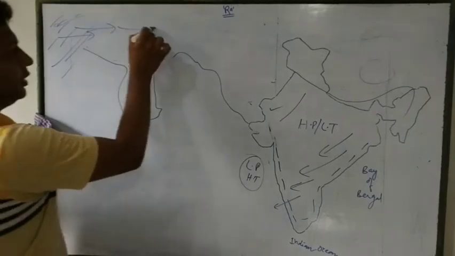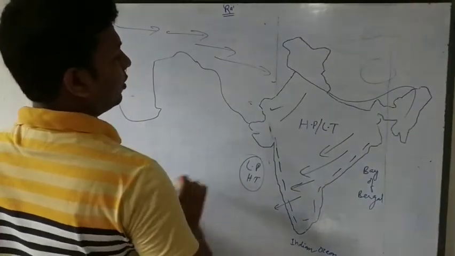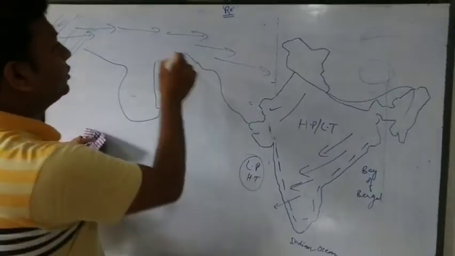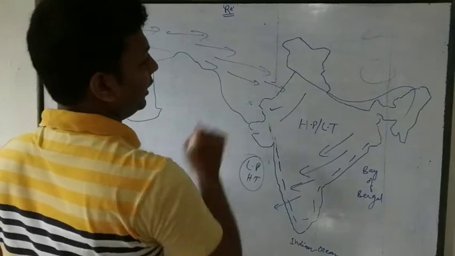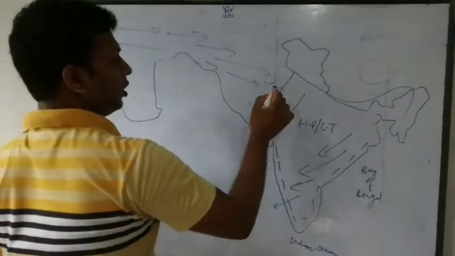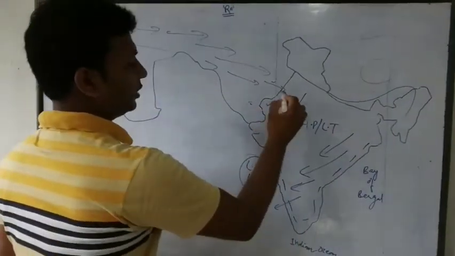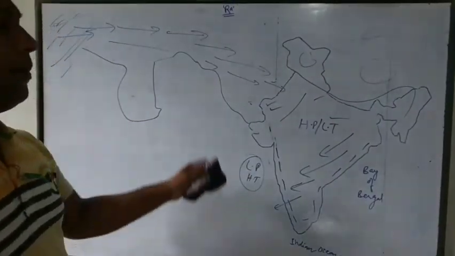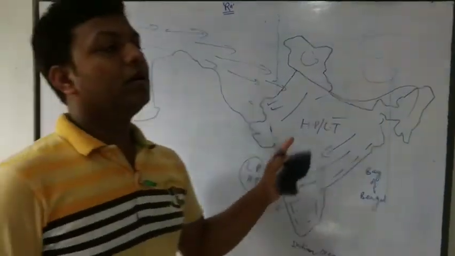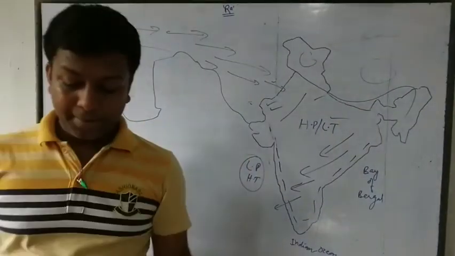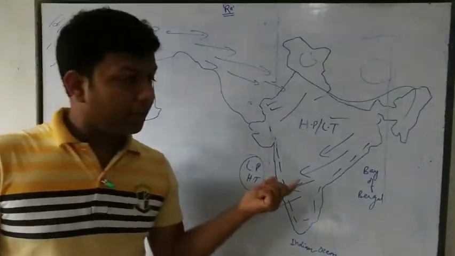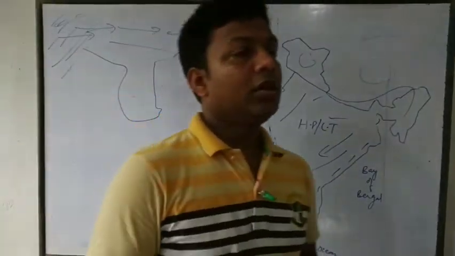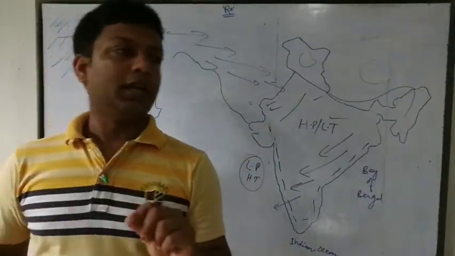Due to this cyclonic condition, winds blow towards India because of the jet stream. So in this northern part of India, that means Rajasthan, UP, Uttarakhand, we have rainfall due to this in the months of December and January. This is called western disturbance, the winter rainfall.